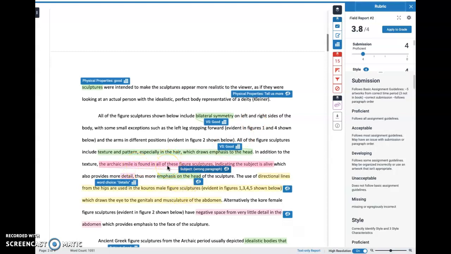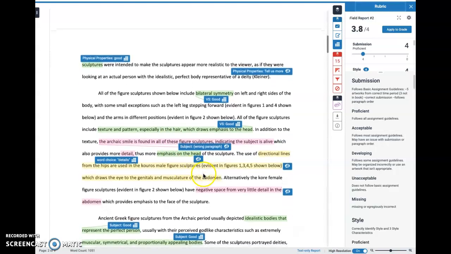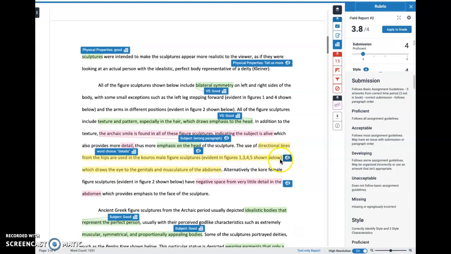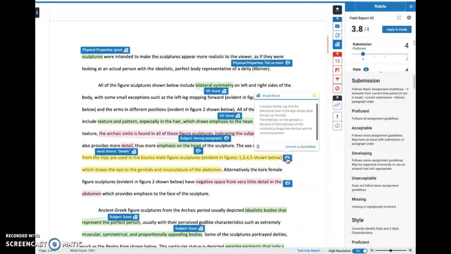You also see red and yellow. Red means there's a problem in something, so this part, the person put it in the wrong paragraph. This part here in yellow, the person, I don't know, let's see, let's click on this and find out. So this was a visual structure paragraph, but it looks like this person was saying something that I wasn't quite sure about. So yellow means either you're kinda not right, kinda right, it's kinda in between, or it's got a complication. So like, well, that's sometimes right, but here's the issue. So I'll try to give you a little explanation of that.